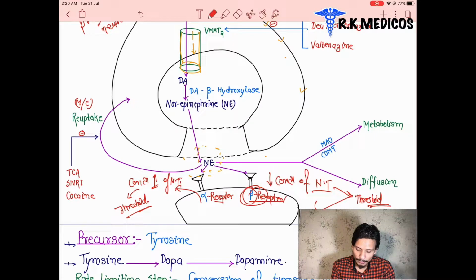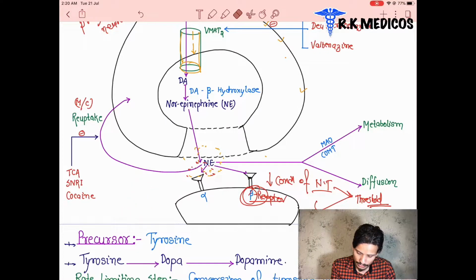And what happens when the sympathetic nervous system fires in a full-blown manner? The neurotransmitter is higher in concentration. When the neurotransmitter is more, the threshold is met for which receptor? That is the alpha receptor, so the alpha receptor gets activated. Why are we discussing this? Because both receptors have the same neurotransmitter. So which receptor acts at what time depends on the threshold, that is, how much neurotransmitter is released there.